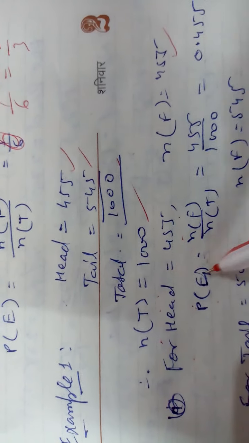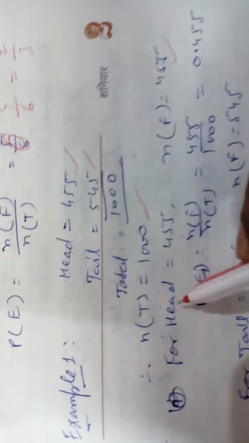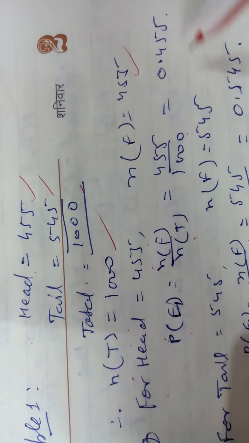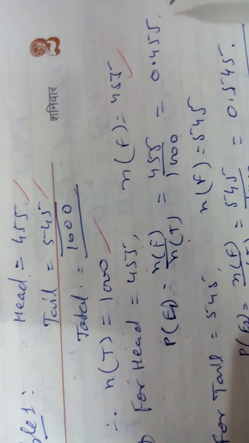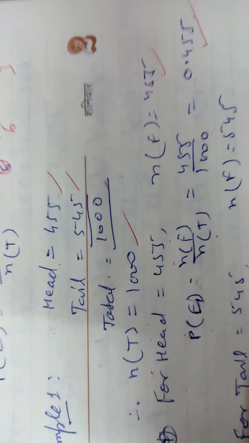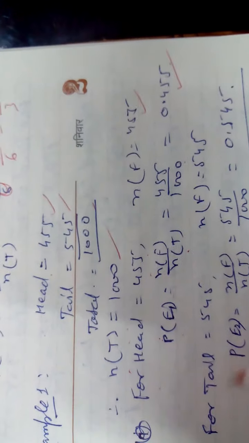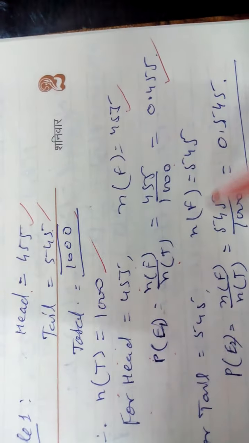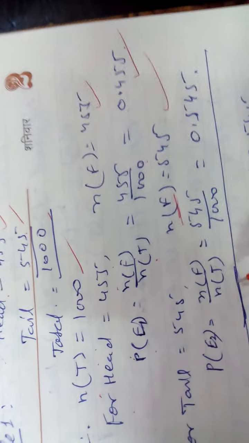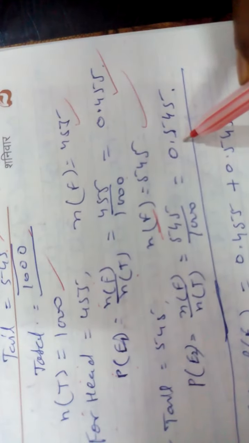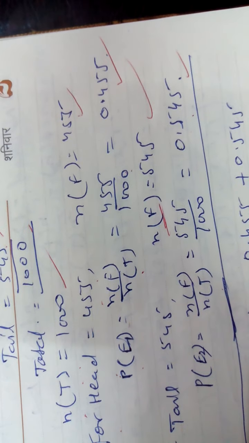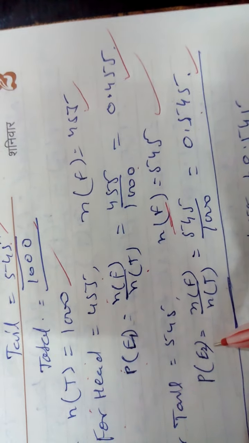Probability of event E1, I am taking the first one for head. So NF by NT, 455 by 1000, three decimal places, 0.455. Decimal or fraction, simplest term. For tail, 545 is coming, so NF will be 545, NT is 1000, three decimal places, 0.545. This is P(E2) that I have taken.